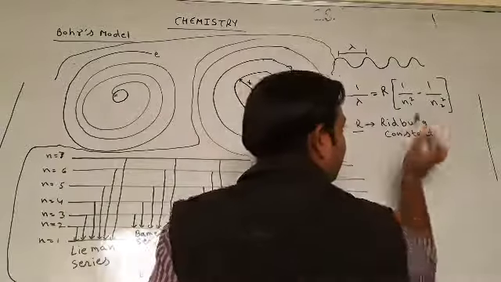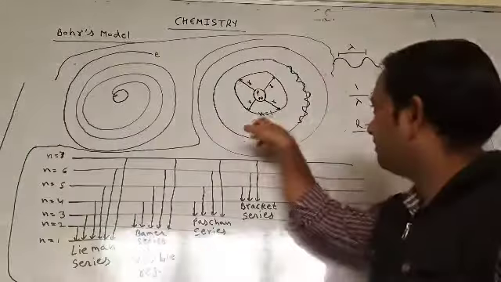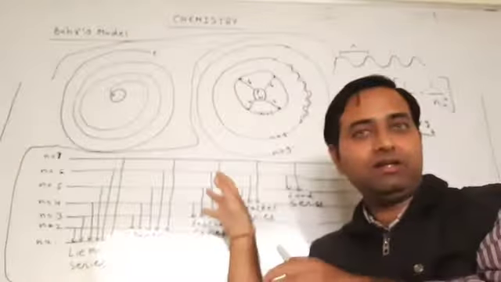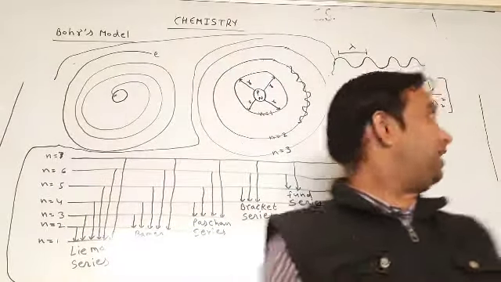But what is n1? n1 is the orbit in which the electron is already present. What is n2?